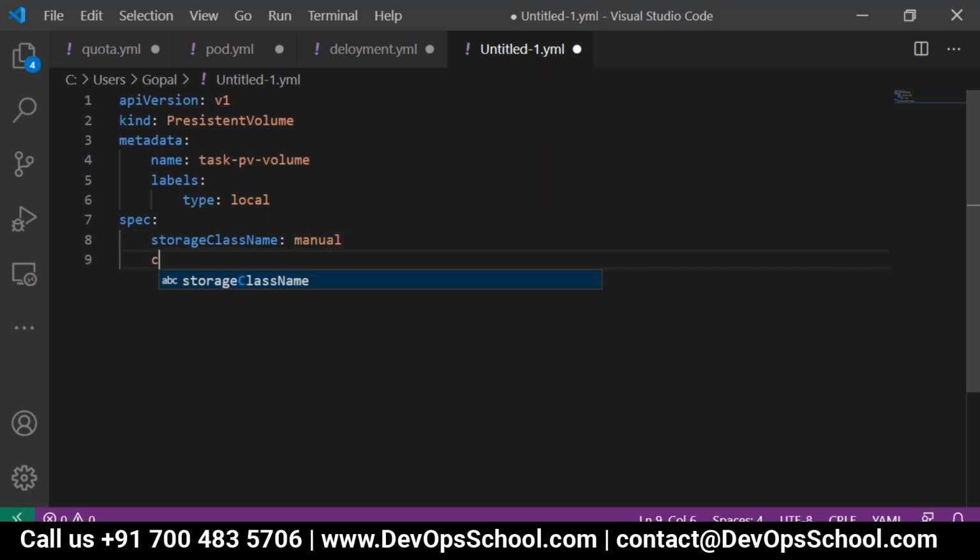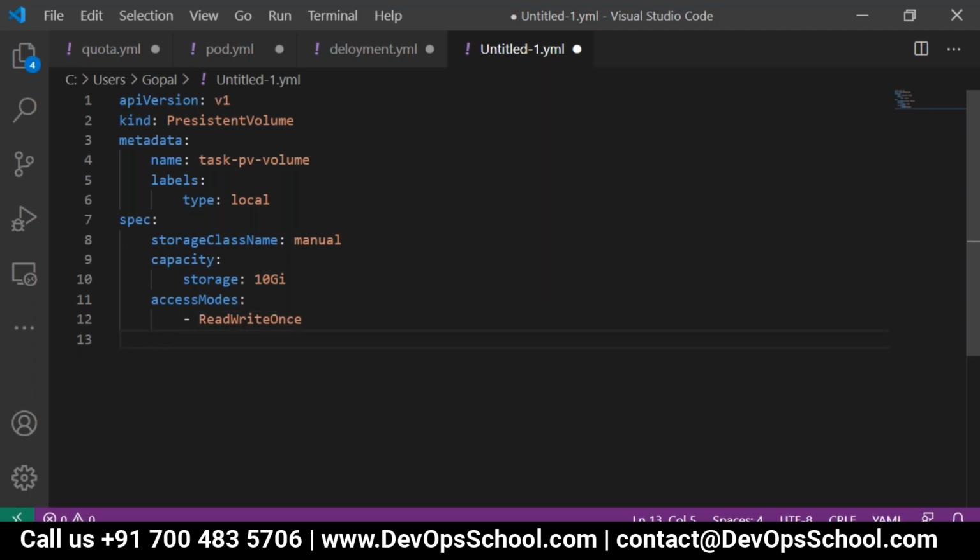Capacity, how much I want to consume. I define the capacity, storage colon 10 gigabyte. Access modes, I can read write once.